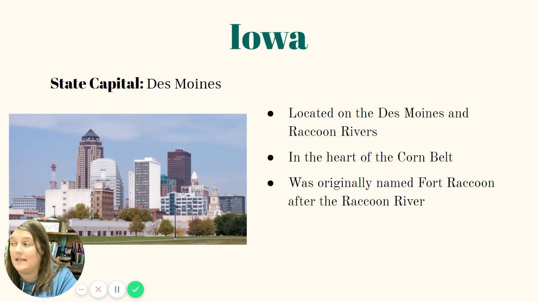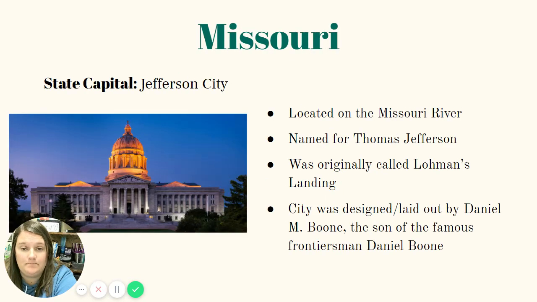Next, we have Iowa. The state capital is Des Moines. It is located on the Des Moines River and the Raccoon River. It is in the heart of that Corn Belt, remember, which is what we said was very rich farmland, perfectly suitable for growing corn, obviously. This city, Des Moines, was actually first named Fort Raccoon after that Raccoon River, but they named it Des Moines, which is a Native American word, later on.